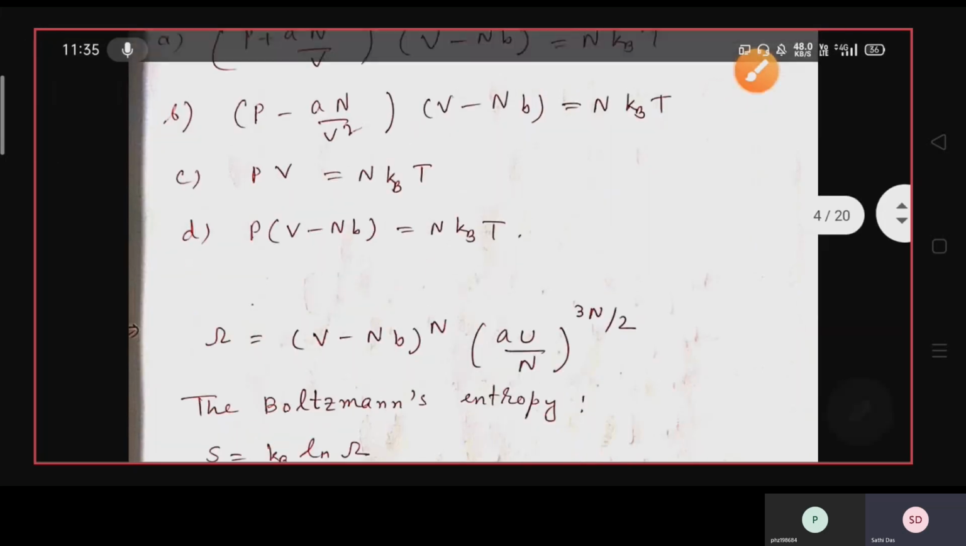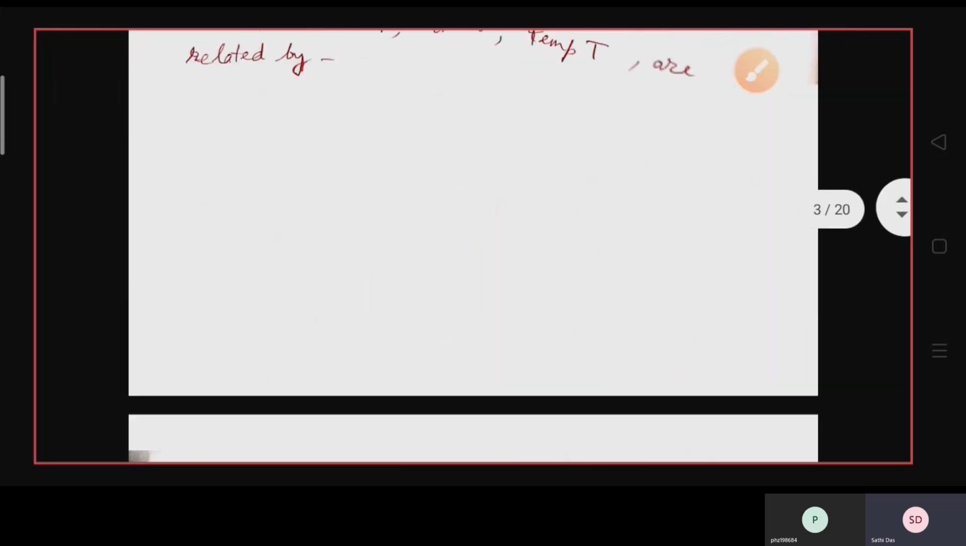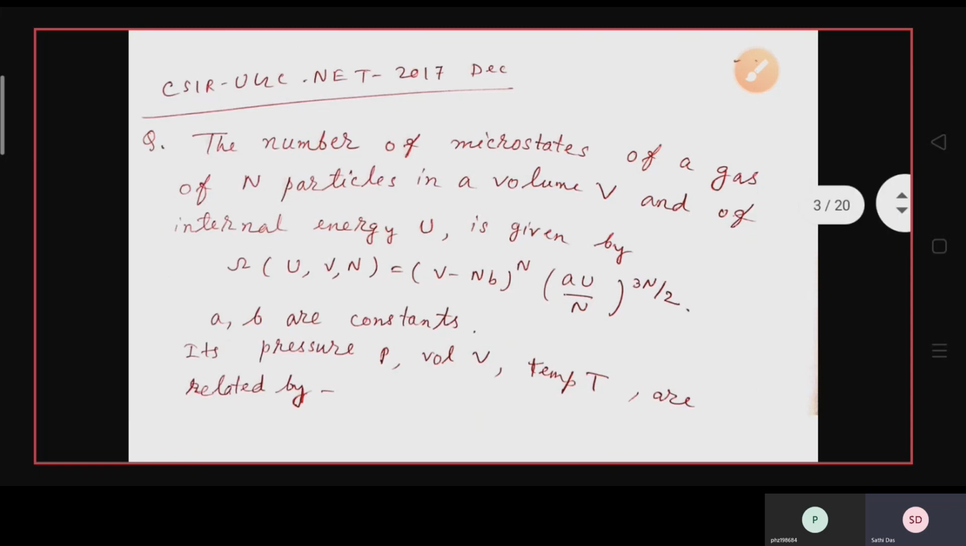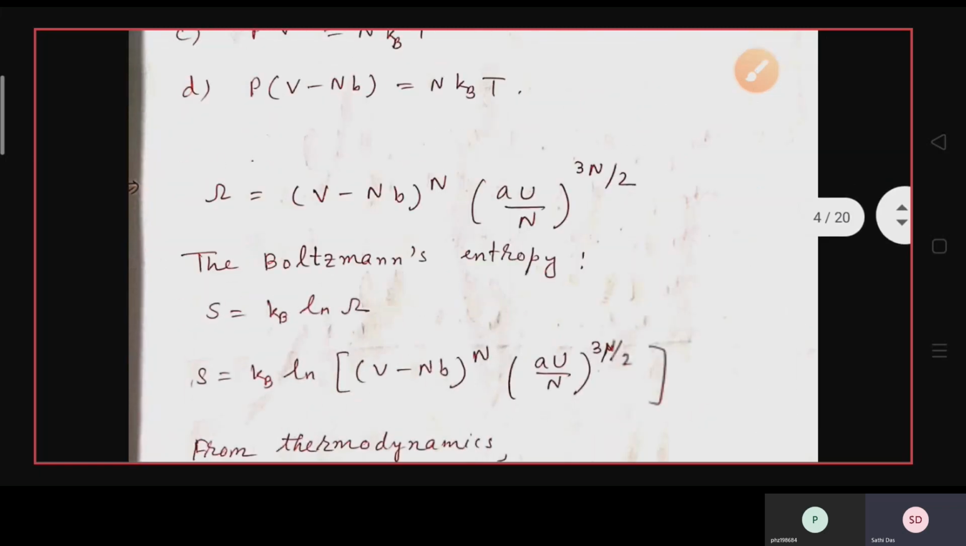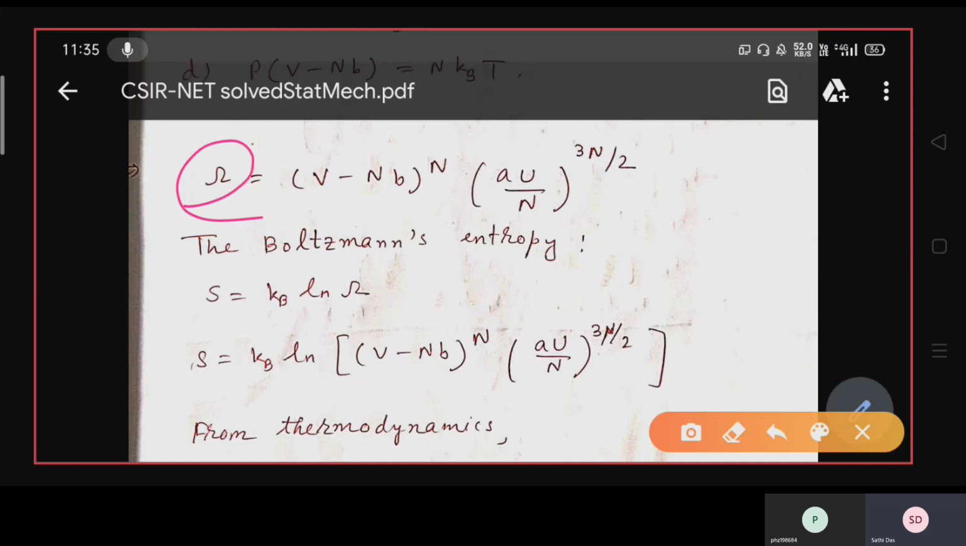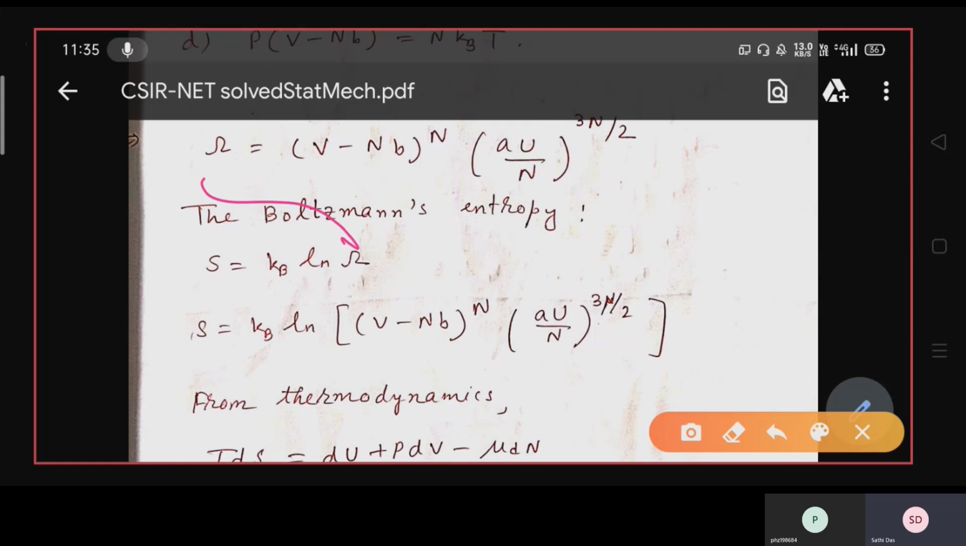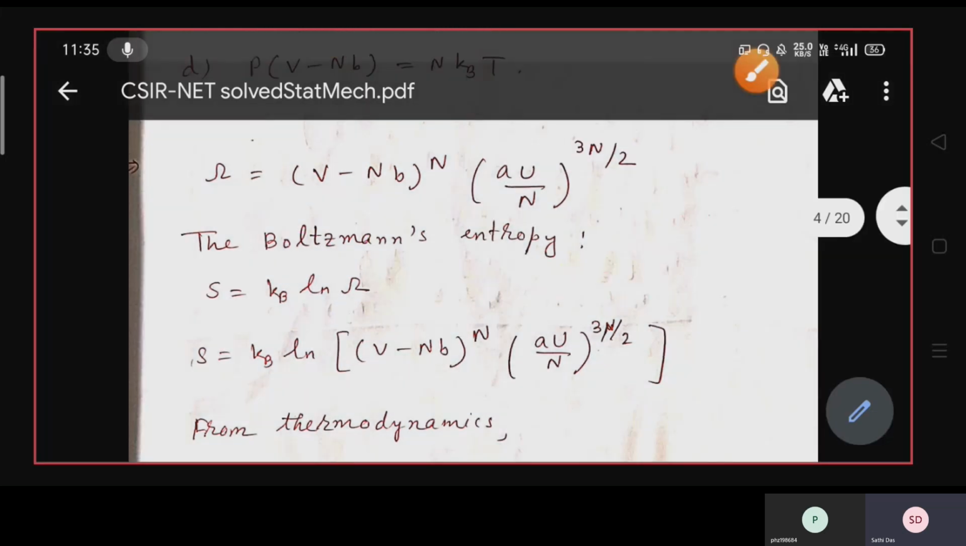So you have been given here the microstates. So omega, I have already discussed what the microstates are, and I have already discussed the ways that you can find out the microstates of a system. So here the microstate omega has been given as (V minus Nb) whole to the power N, (aU by N) whole to the power 3N by 2. So the Boltzmann entropy is equal to Kb ln omega. So put the value of omega, then you get S equals Kb ln of (V minus Nb) whole to the power N into (aU by N) whole to the power 3N by 2.